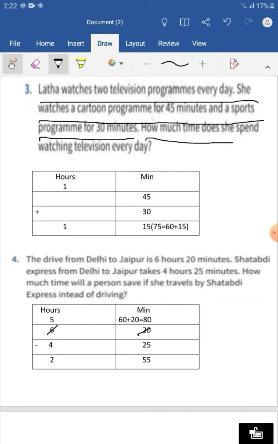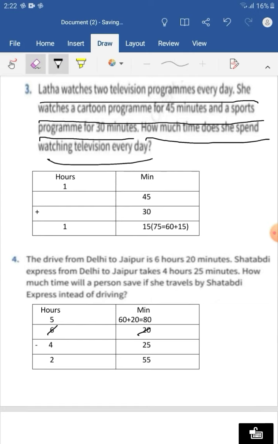How much time does she spend watching television every day? So Lata watches television every day and she watches 2 programs that I have written in the table. Here what we have to do, addition or subtraction? Addition, because we are calculating the total time she will watch TV.